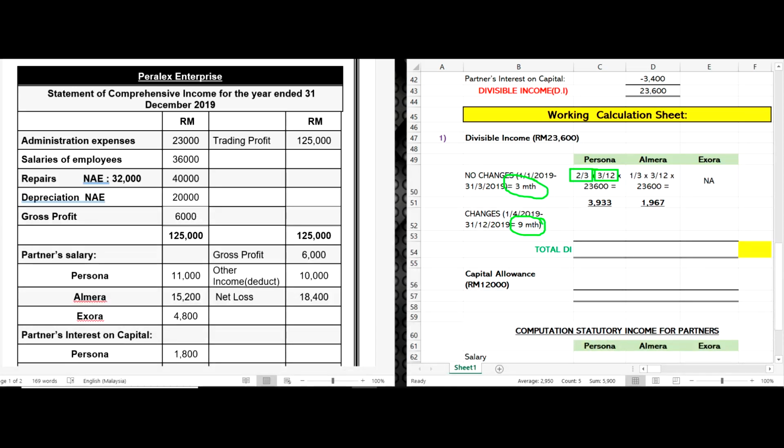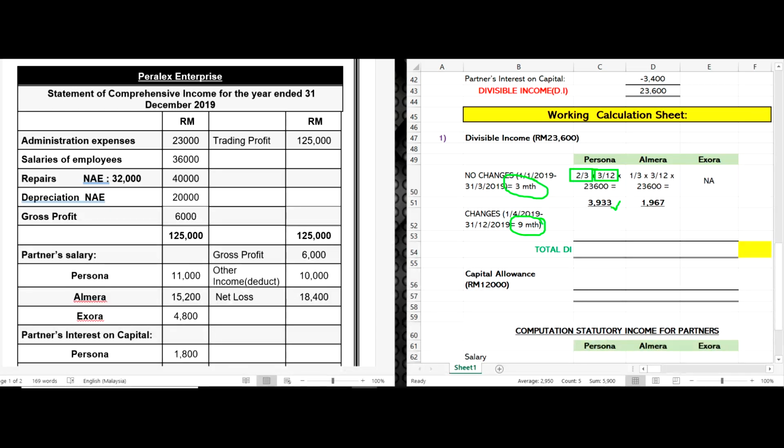But in the no changes part, they are only affected for 3 months. So 3 over 12 times divisible income 23,600, you will get 3,933.